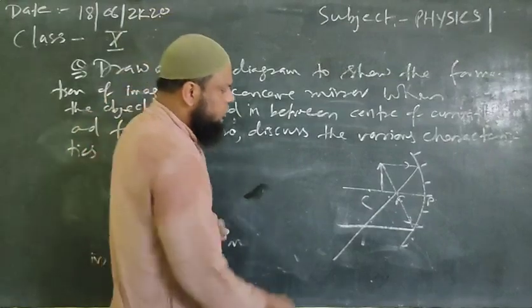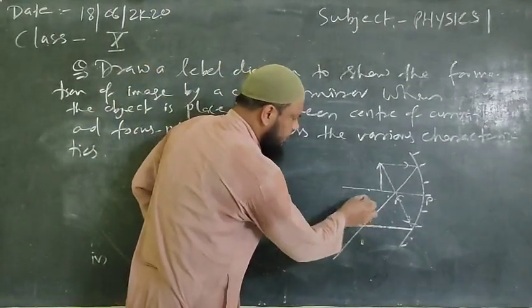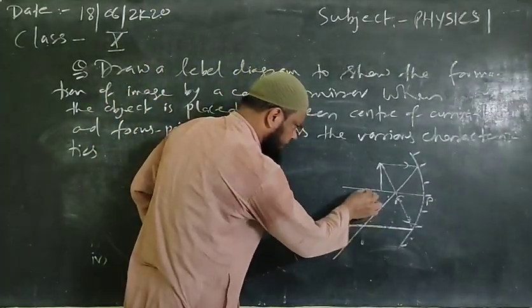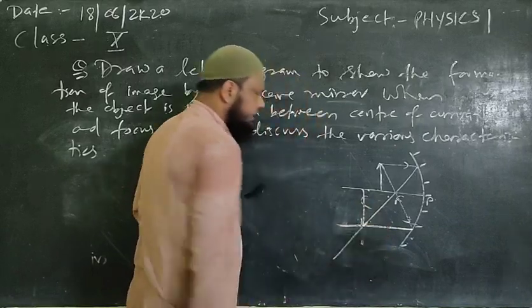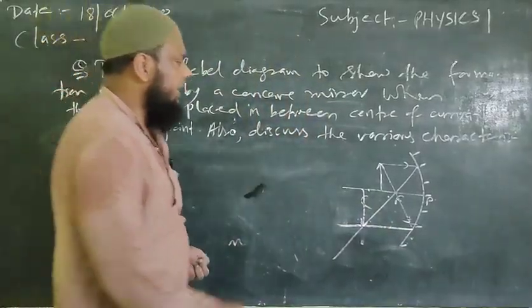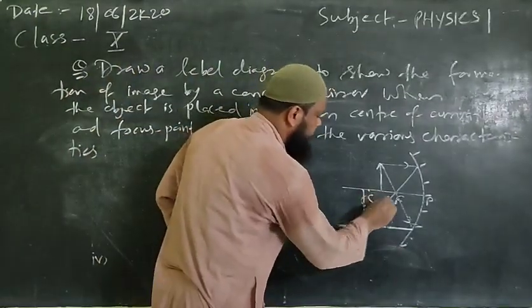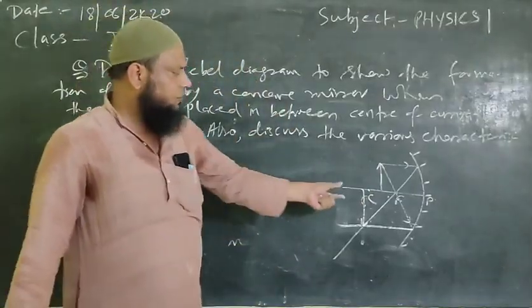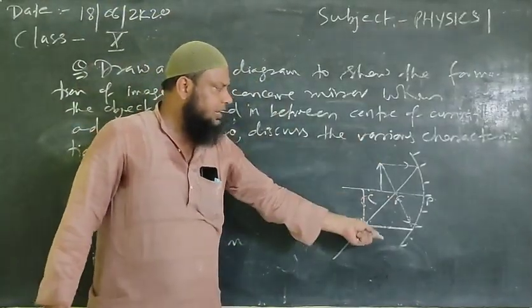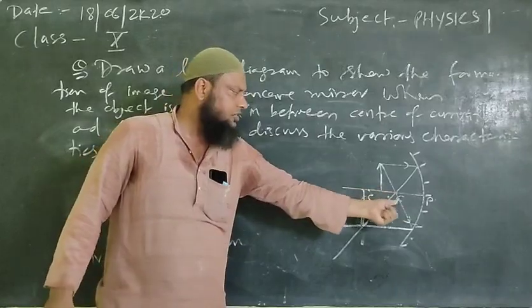Clear? This is your point of intersection. So on producing this point of intersection to the principal axis, we have the formation of image. This is your formed image by the concave mirror when the object is placed in between center of curvature and focus point.